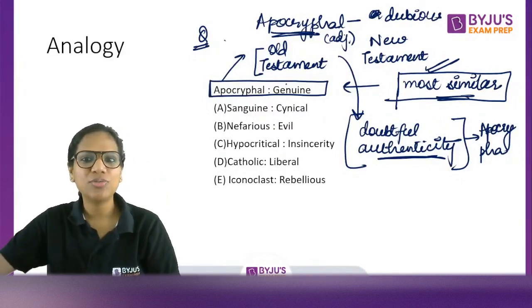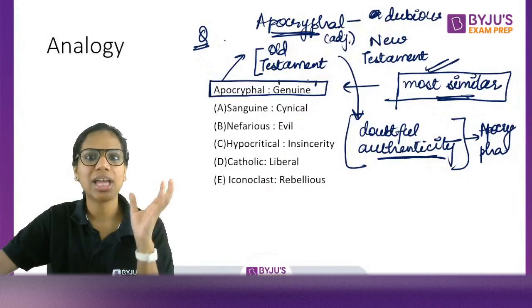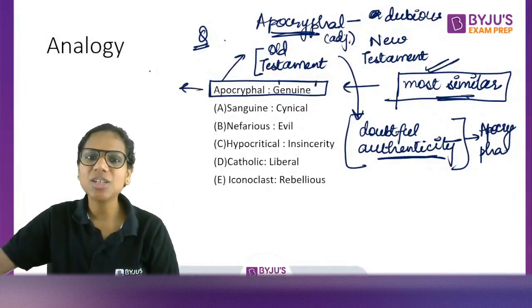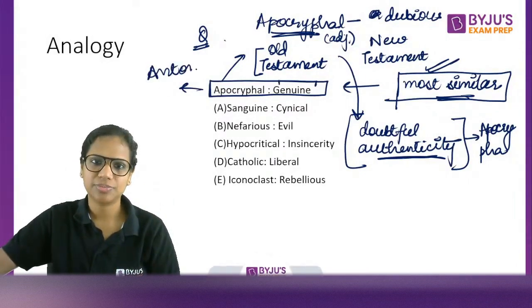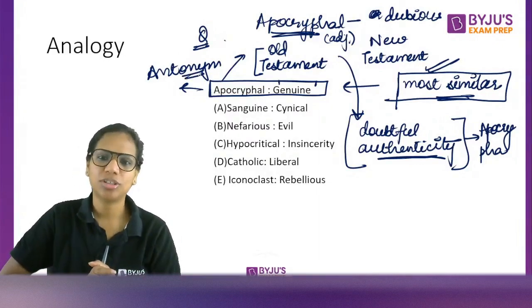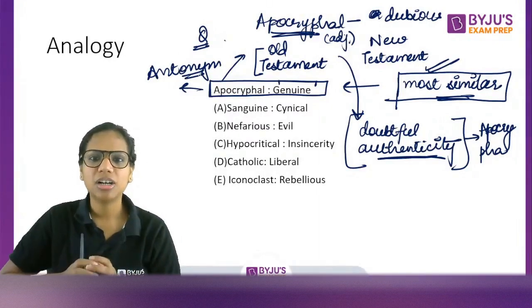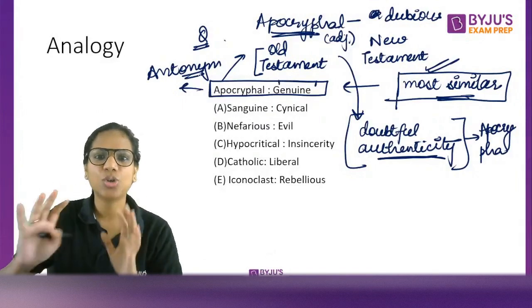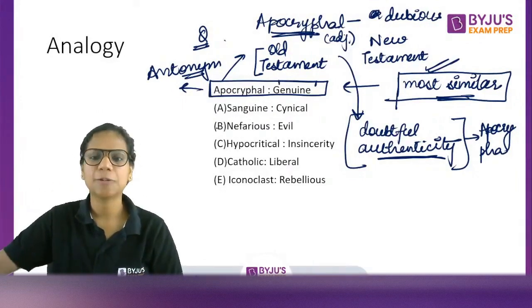Right? So genuine, on the other hand, is something that is authentic. So the relationship here is antonymous. But let's say in the exam, I do not know the meaning of apocryphal and I could not really understand that this is an antonymous relationship, right?